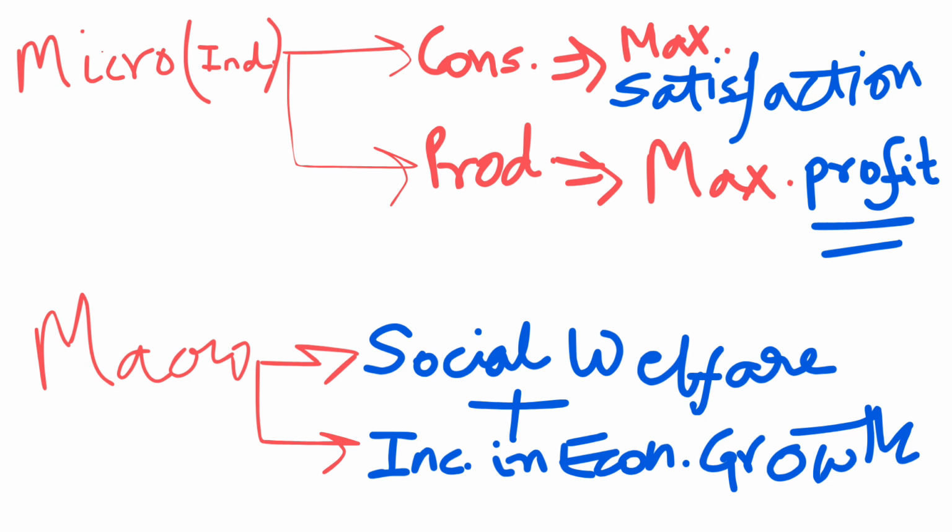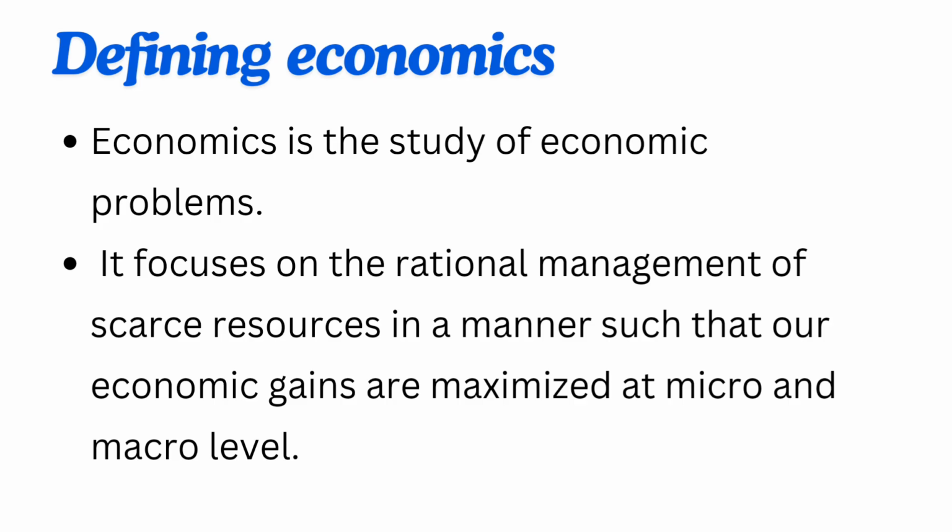And as a producer, economic gains are maximized when profits are maximized. On the other hand, at macro level, economic gains are said to be maximized when social welfare is maximized, as well as there is an increase in the pace of economic growth.